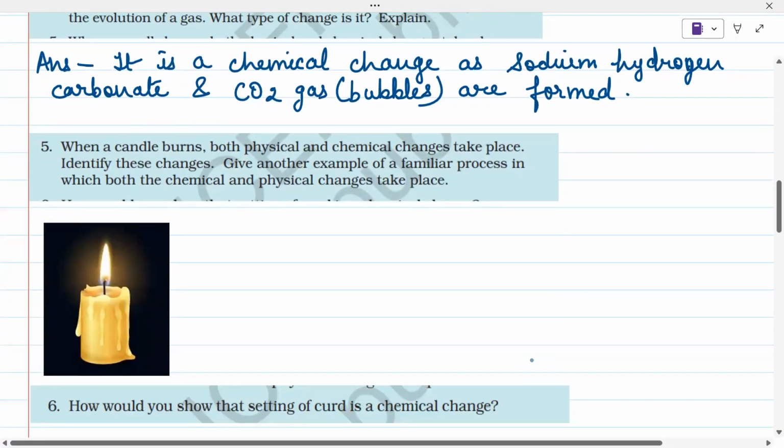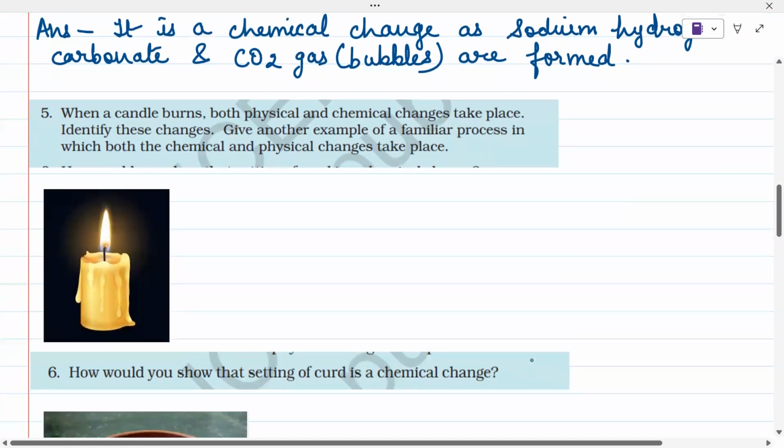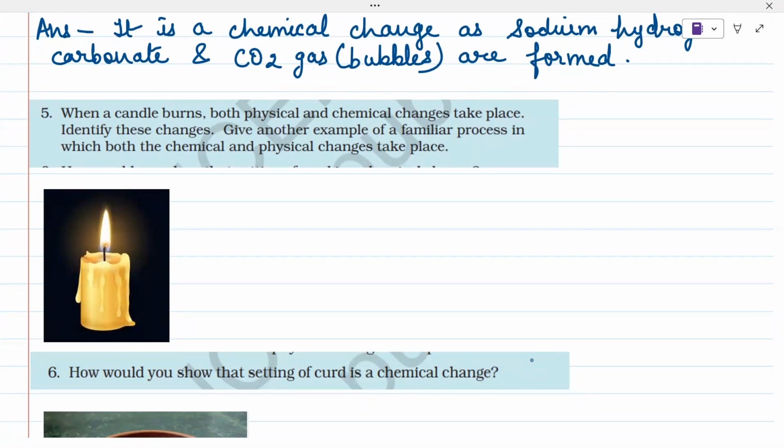Now next question, when a candle burns, both physical and chemical changes take place. So identify these changes. Give another example of a familiar process in which both the physical and chemical changes take place, right? So we can say that physical change and chemical change.